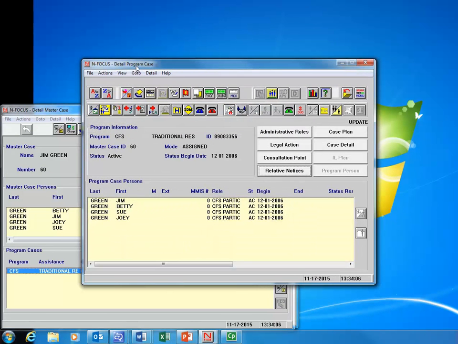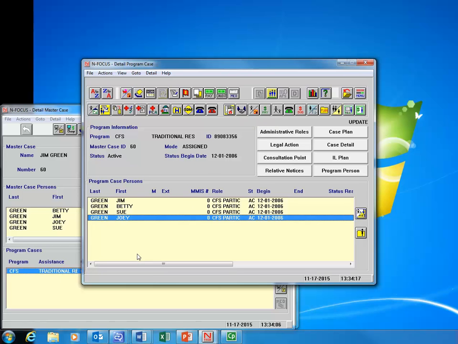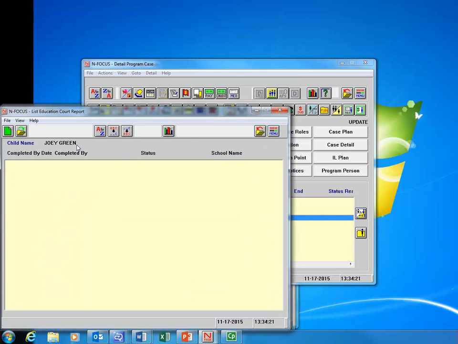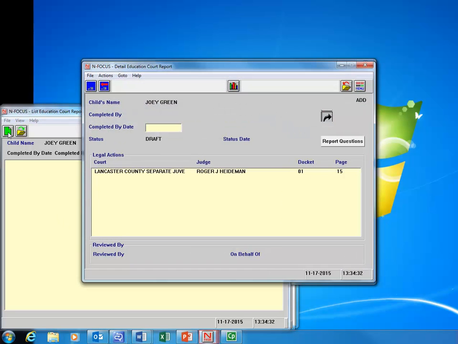In the Detailed Program Case window, the Education Core Report icon is right here, just to the left of the Professional Relationships icon. When entering the Educational Core Report, you go ahead and select the youth you want to complete it for, and then the icon will highlight. If you click on it, you'll be taken to this window of List Education Core Report. If you have any completed Education Core Reports, they will show up in this window. This is our first one for Joey Green, so we're going to go ahead and click on New for Joey.